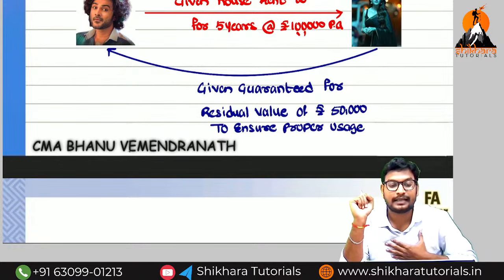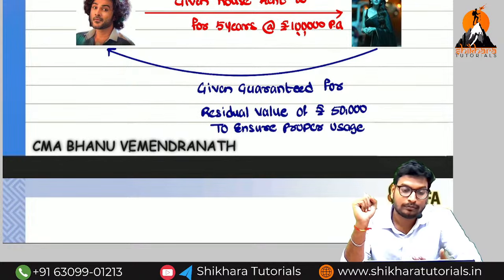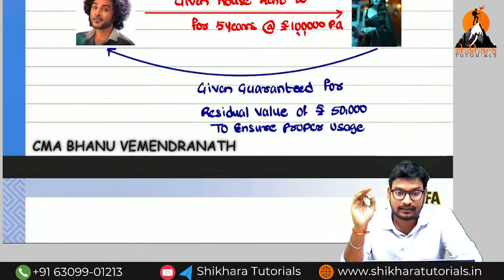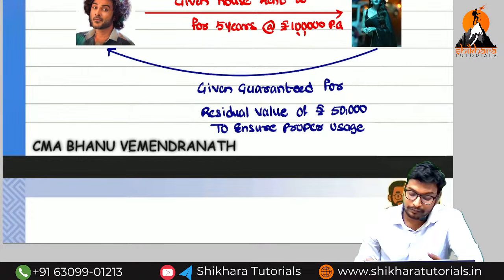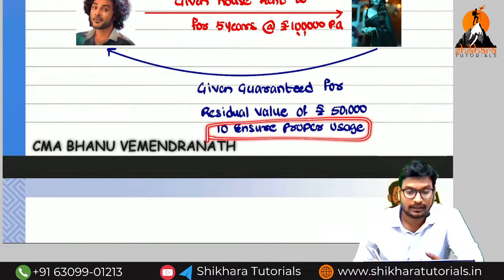If I have given the same bike to my friend, how will my friend drive? My friend will drive however he wishes. For that reason, if he drives like that, will the realizable value of the asset be there or not? It will not be there. The scrap value will be less. For that reason, in order to ensure proper usage, the lessor has put the amount of restriction.